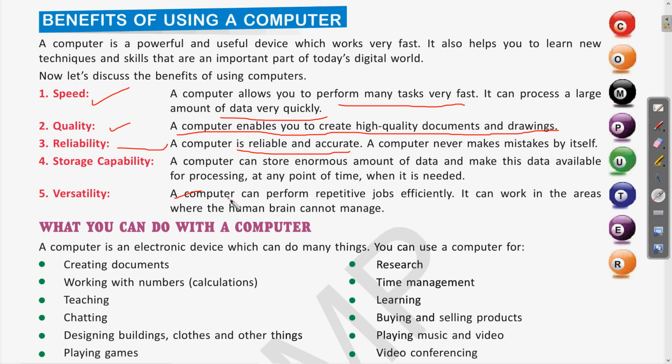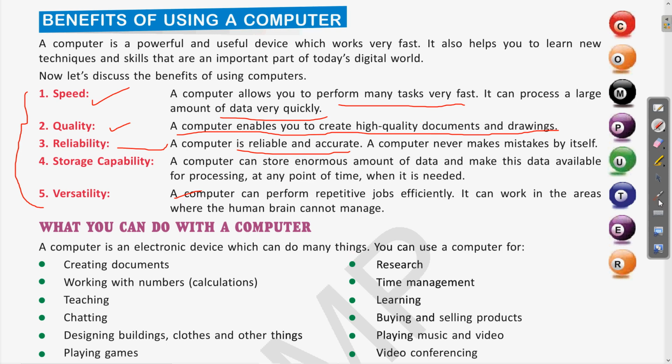So this is how the computer is very versatile and can perform tasks in different areas very accurately. So the computer is also a versatile device. Clear? I hope all these features are clear to you: speed, quality, reliability, storage capacity and versatility.